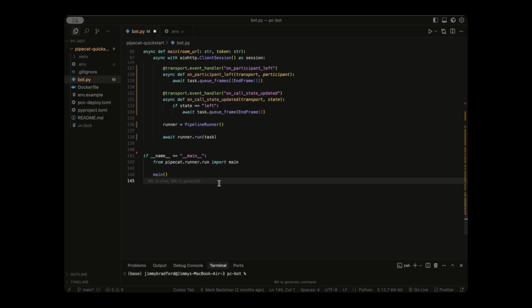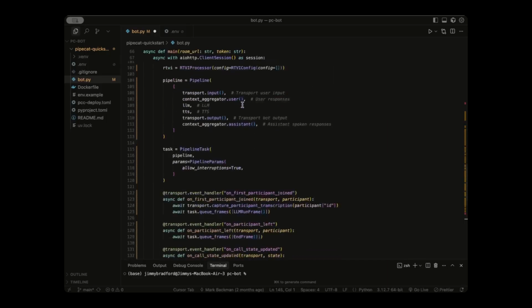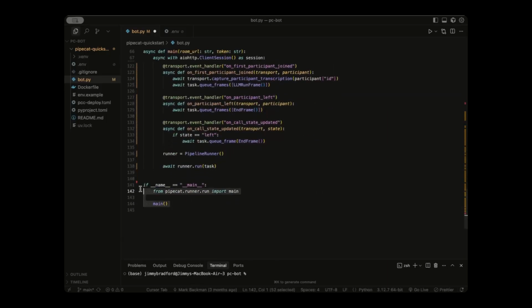Our server is going to run the command python3 bot.py, but it also needs to pass it the room URL and token URLs. So we need to figure out a way to extract those or parse them from the command. So our main function can actually run and take in these parameters and have our agent successfully connect to our online Daily room. And we can do that like so.